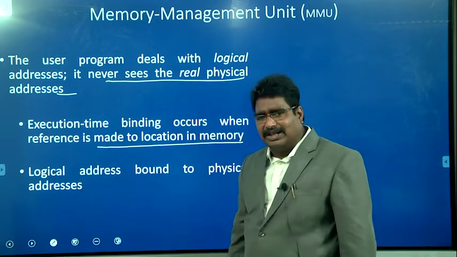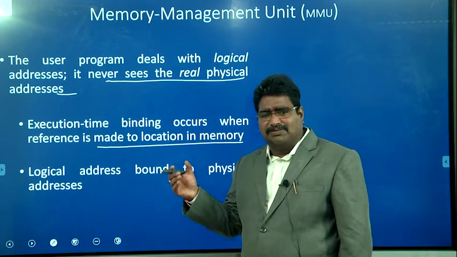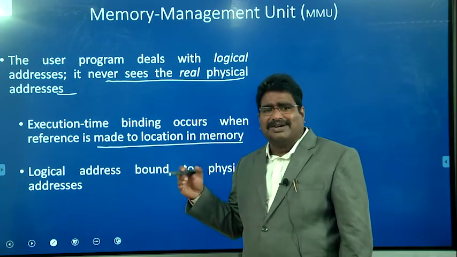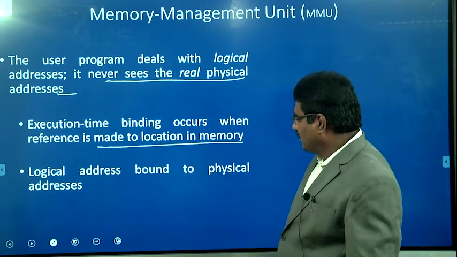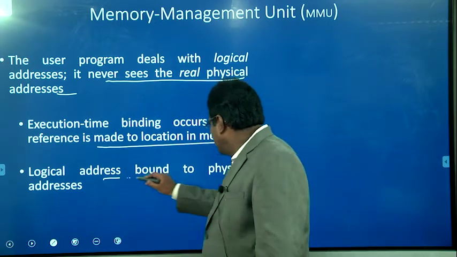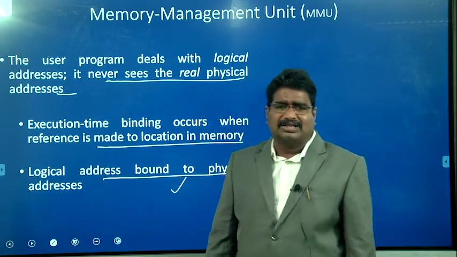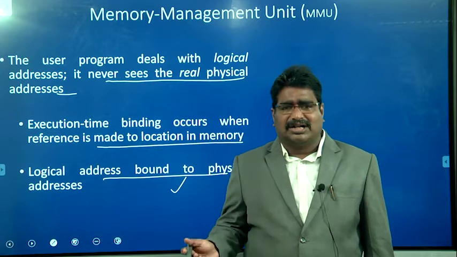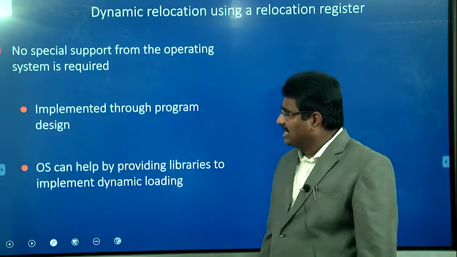So at the time of execution, the relocation register, or base register, automatically holds the starting address of the particular process. That information is loaded, and the logical address is bound to the physical address. Every time the processor generates a logical address, the physical address is simply calculated from it. I hope you clearly understand this.